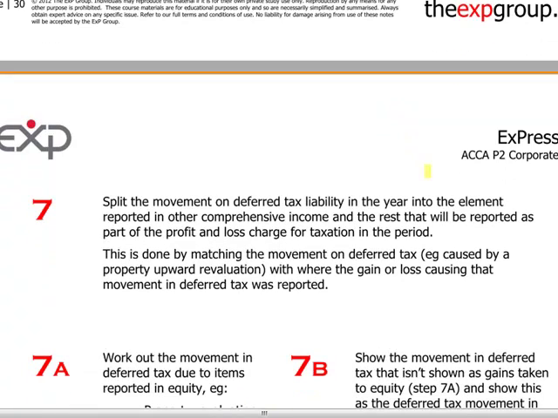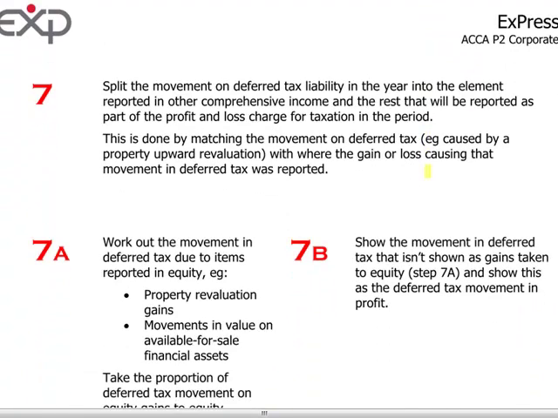And if we have time in the exam, we will actually look at the temporary differences between the tax base and the IFRS base for the assets and liabilities and decide whether or not part of these gains or losses were actually booked in other comprehensive income, like for instance a revaluation reserve.